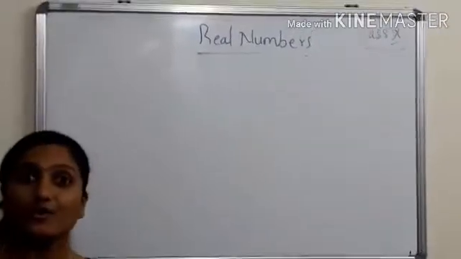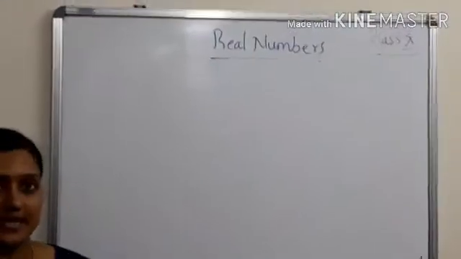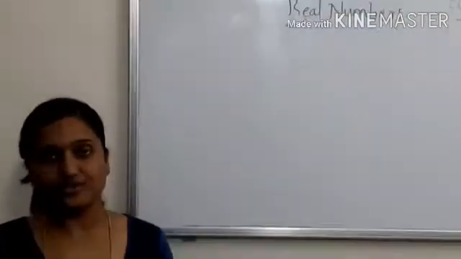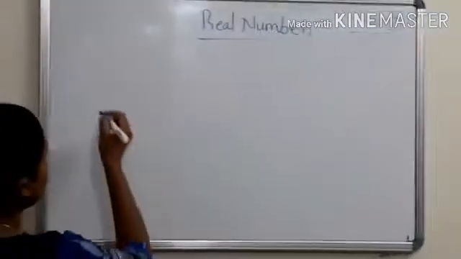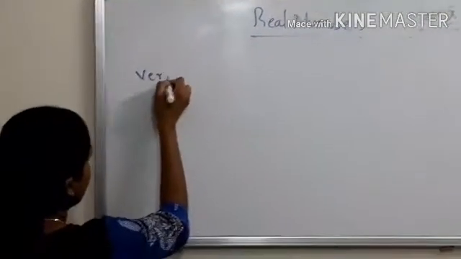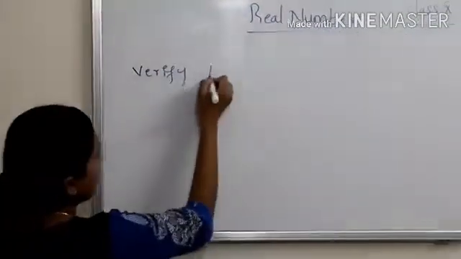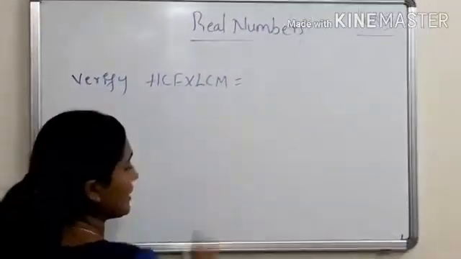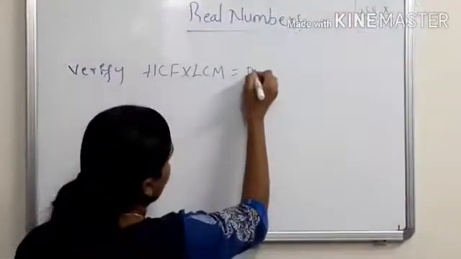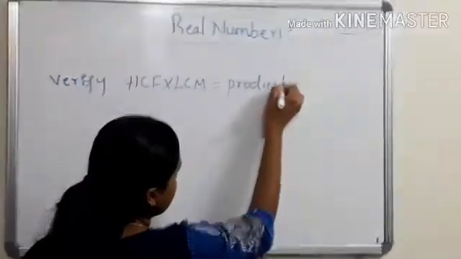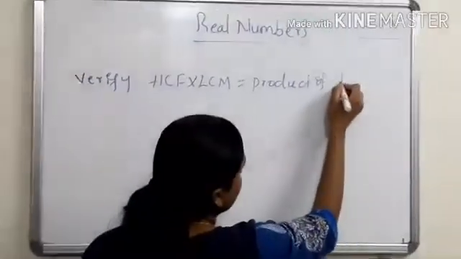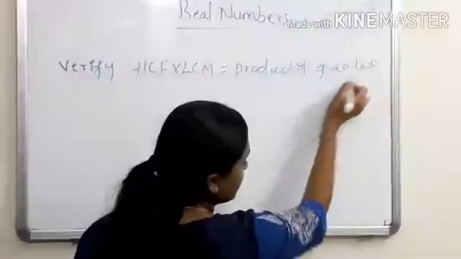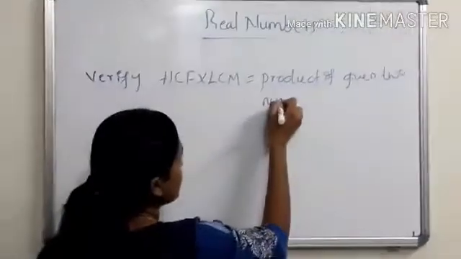Okay, next see how to verify that LCM into HCF will be equal to the product of the given two natural numbers. Let's see it. Write down the heading: verify HCF into LCM is equal to the product of the given two numbers.